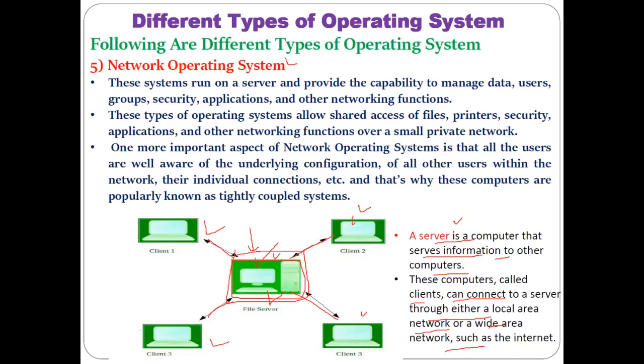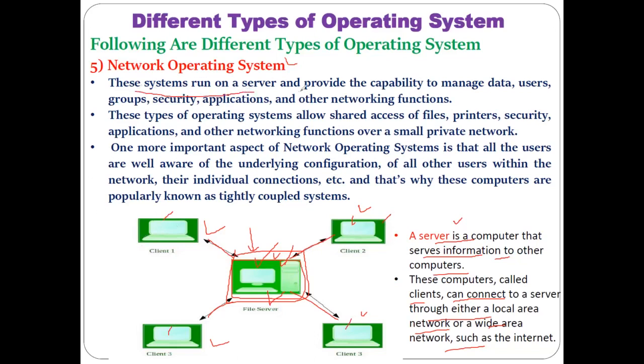Understood? So there is a kind of network forming, and on this particular network the network operating system is being installed, and because of that this sharing becomes possible. Each of these client computers also has its own CPU, RAM, memory, as well as operating system. Here I have mentioned the same thing.